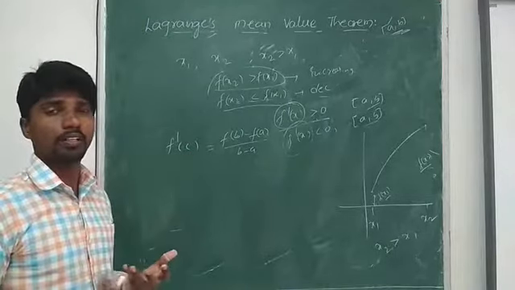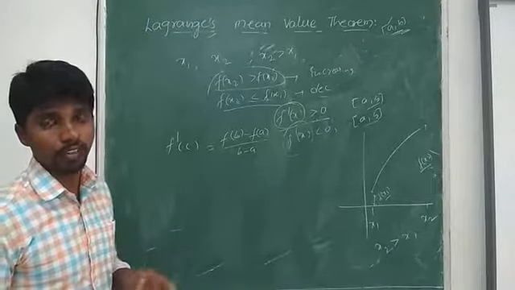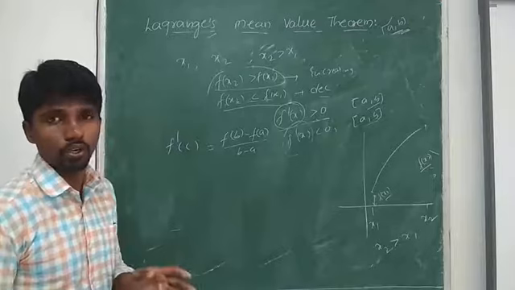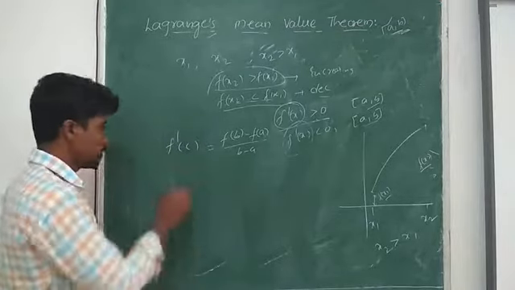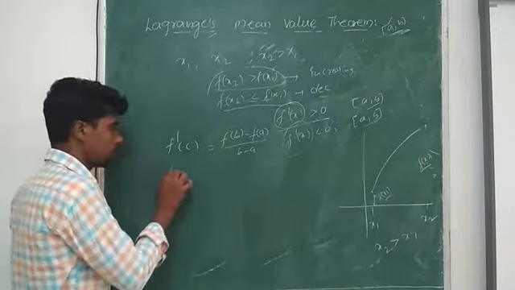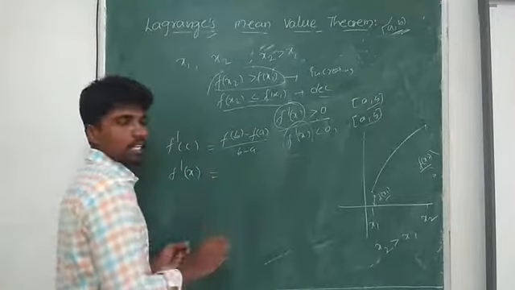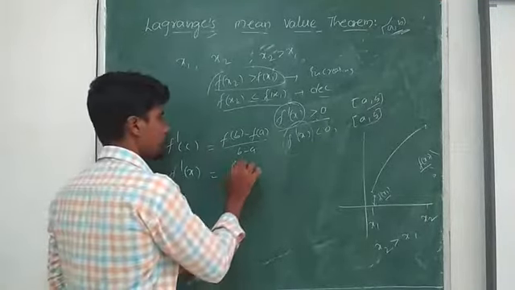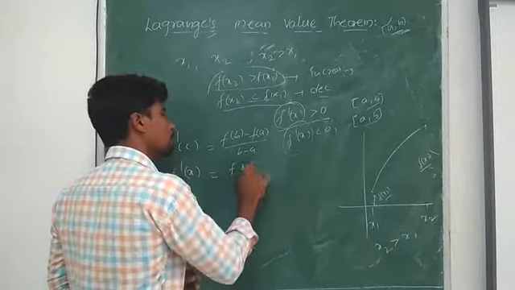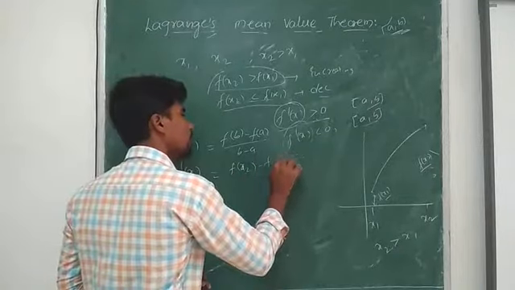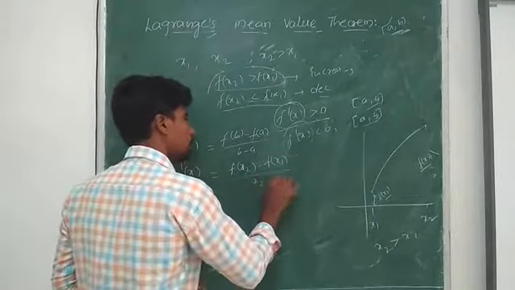For the derivative of the function, that it is always greater than 0 or less than 0, that condition we are going to check now. So the function derivative is f dash of x, and the points I consider as x2 and x1, which means f of x2 minus f of x1 by x2 minus x1.